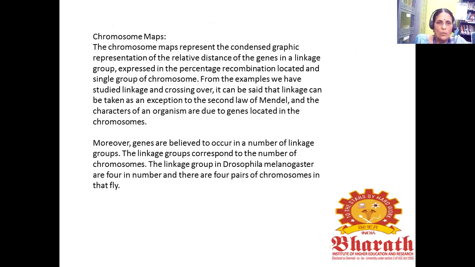So let's see about chromosome maps. The chromosome maps represent the condensed graphic representation of the relative distance of the genes in a linkage group, expressed in percentage recombination, located in a single group of chromosomes. Moreover, the genes are believed to occur in a number of linkage groups. The linkage groups correspond to the number of chromosomes. The linkage groups in Drosophila melanogaster are 4 in number. So there are 4 pairs of chromosomes in that fly.